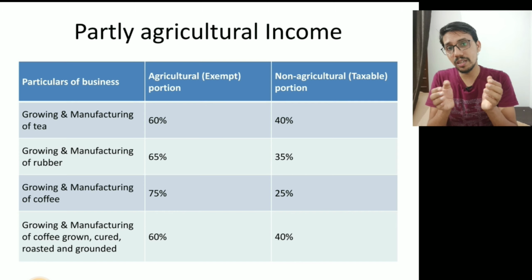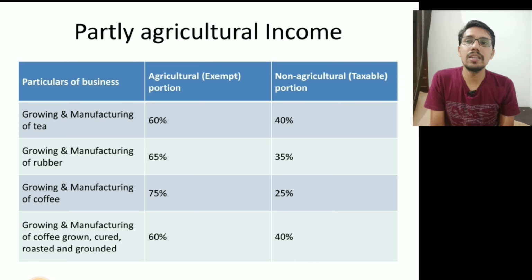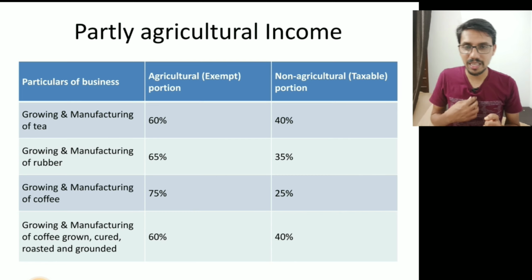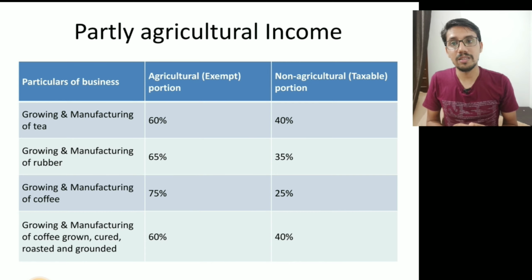One portion is business income and the other portion is agricultural income. As per the Income Tax Act, 60% is the agricultural portion and 40% of the income shall be treated as business income, non-agricultural income.